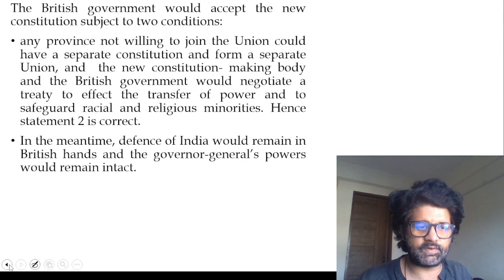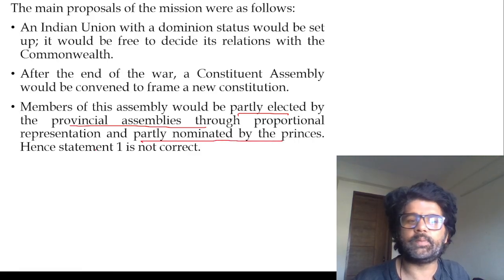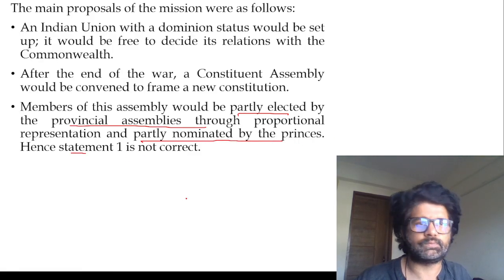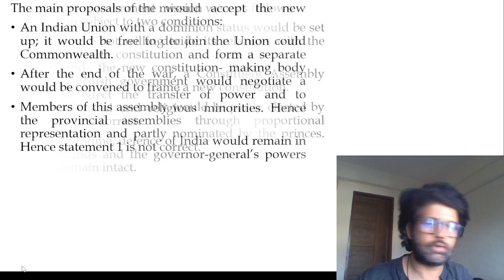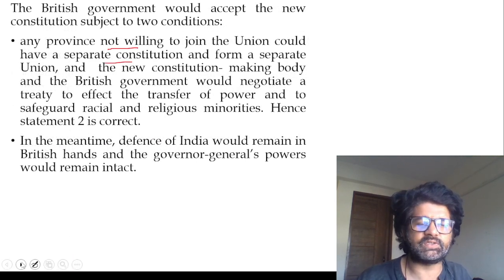You see, this is what we were discussing, why the first statement was wrong. Because the Constituent Assembly was partly elected by provincial assemblies and partly nominated by princely states. So it is not the same nomination process for both of them. Any province not willing to join could have an option. This is not the first time we are seeing this.